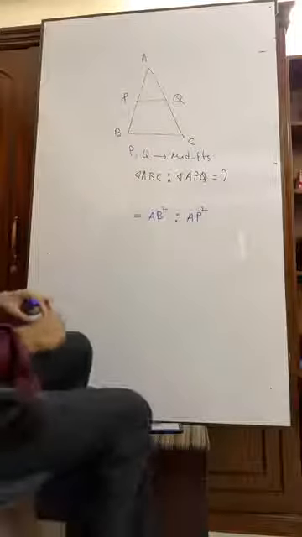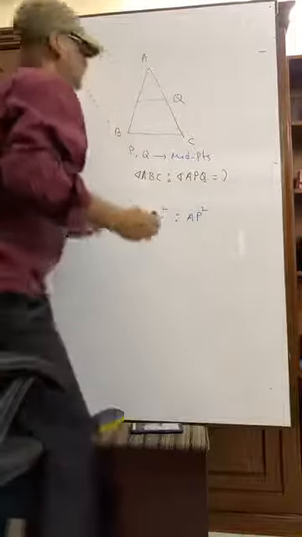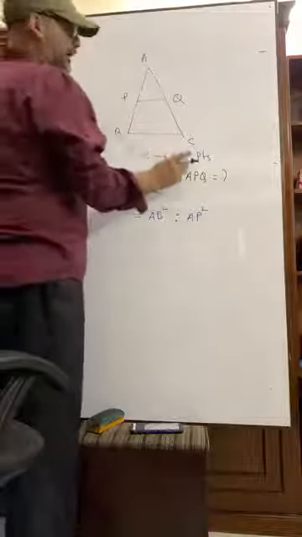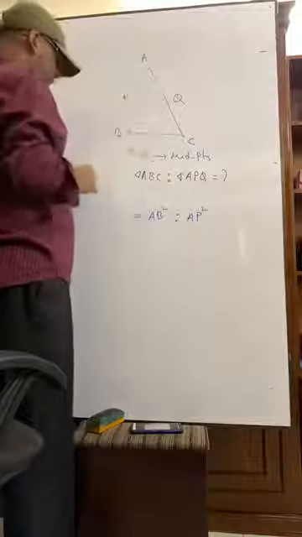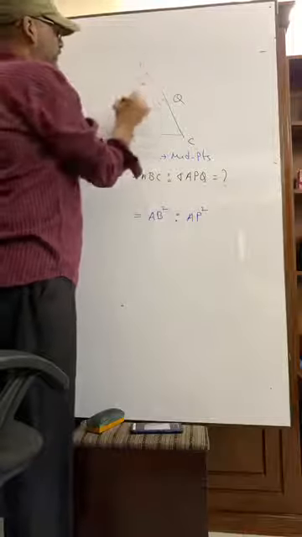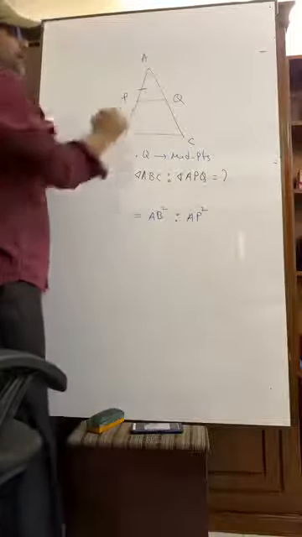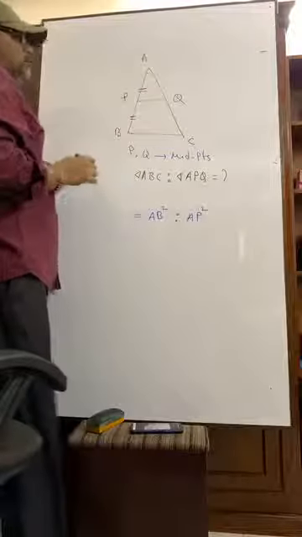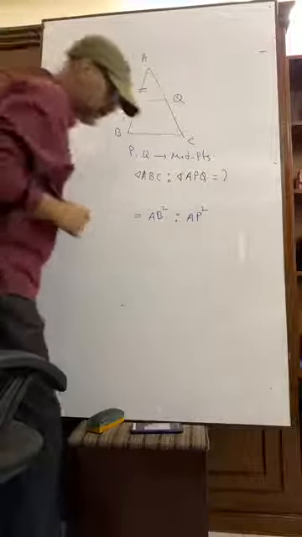Now, what is AB? I have mentioned that they are the midpoints. So AP and PQ are equal, P being the midpoint. You understand?